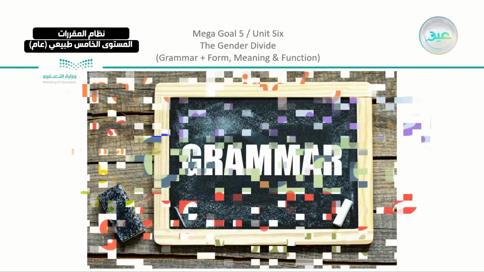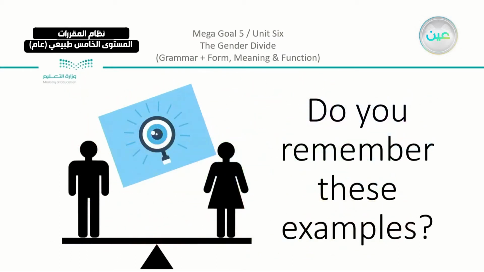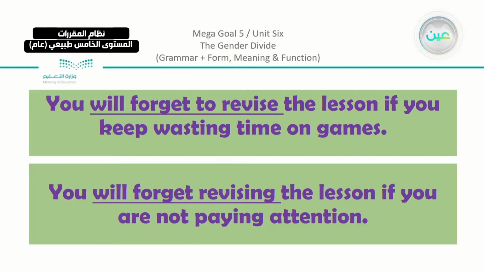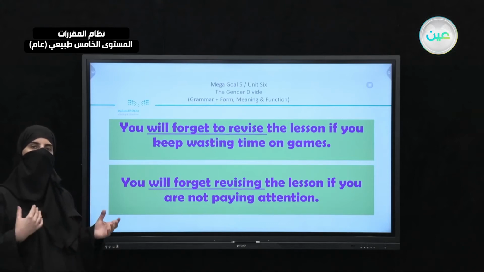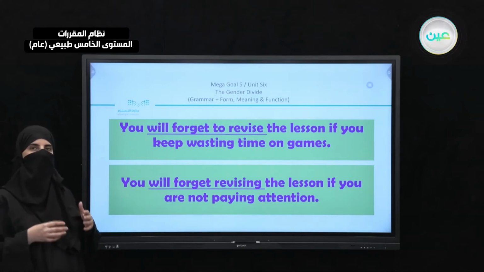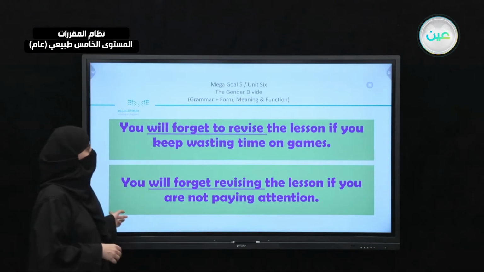Now first, in the grammar part we took the infinitive and the gerund. We discussed the difference between them. Do you remember these examples that we took? You will forget to revise the lesson if you keep wasting time on games. You will forget revising the lesson if you are not paying attention. Do you remember when we said that there is a difference between these two sentences in meaning? When you read them, do you realize that they might be close to each other, but using the infinitive or the gerund here gives a different meaning in each sentence?